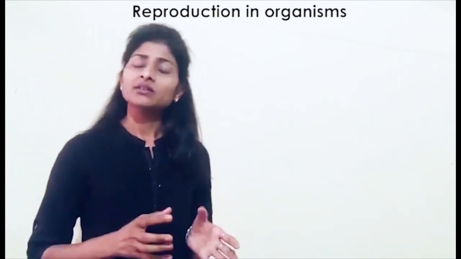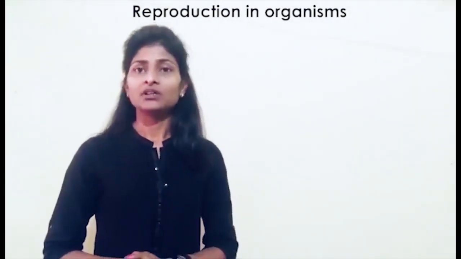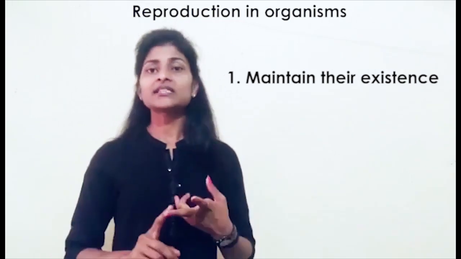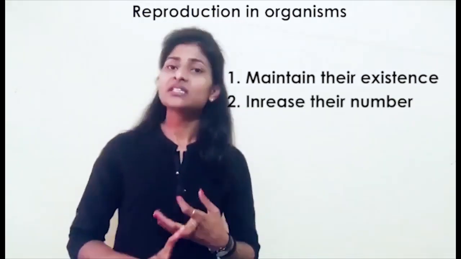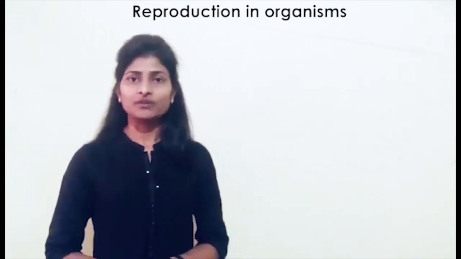Reproduction is important because through this process, all living organisms maintain their existence on earth, as well as increase their number. So, the roles of reproduction are, the very first, to maintain their existence on earth, and second, to increase their number.